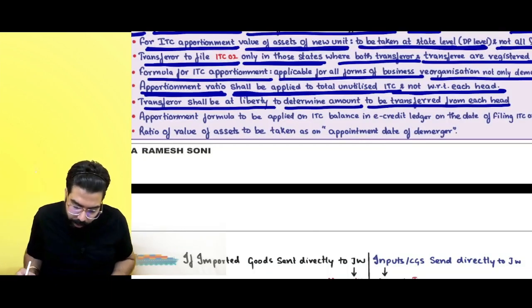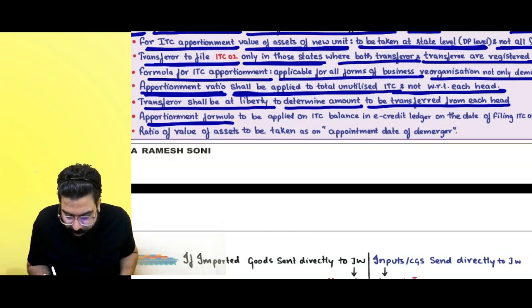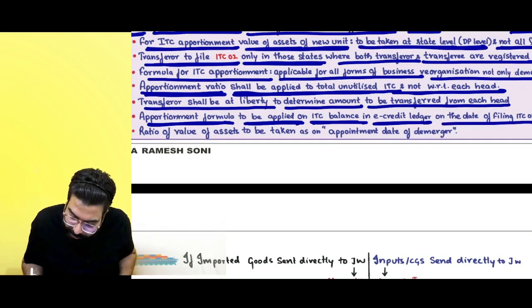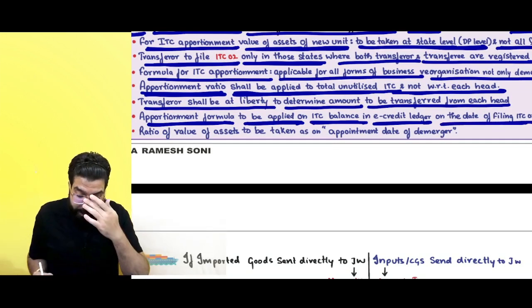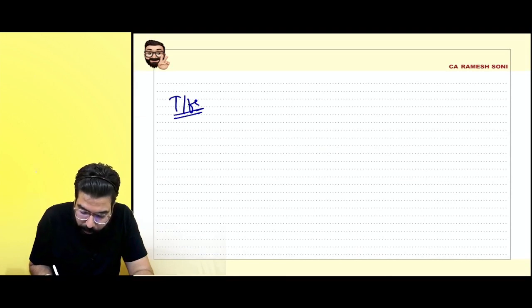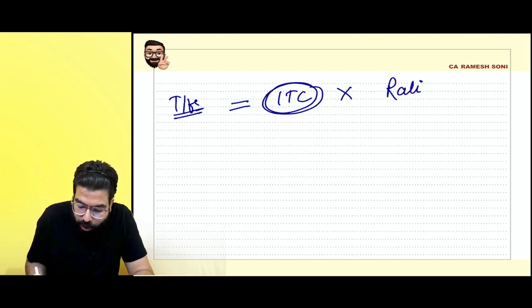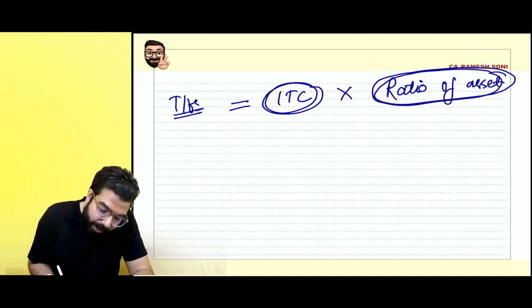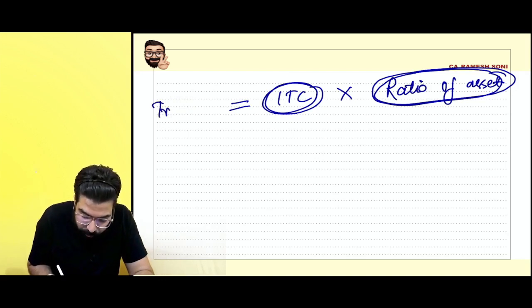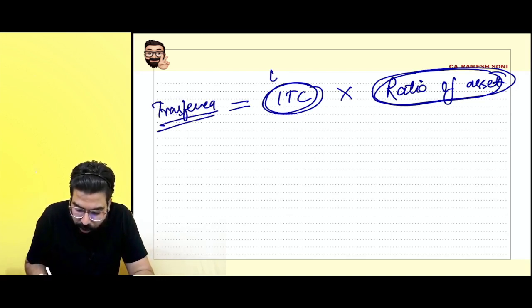Then the next one over here: apportionment formula to be applied on the ITC balance in the e-credit ledger on the date of filing. Okay, everyone, listen to me very carefully. You will have to transfer an amount. How much is the amount to be transferred? What will you do? Amount of ITC multiplied by the ratio of the asset. Yes, sir. Now they asked, okay, I have to transfer, how much is the amount to be transferred? How will you determine? Whatever is your unutilized ITC multiplied by the ratio of asset.